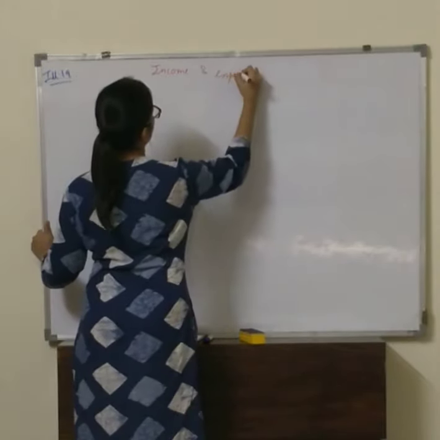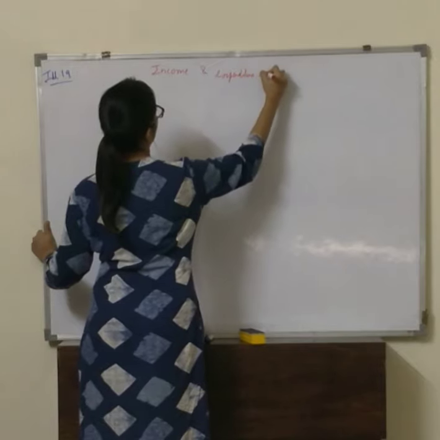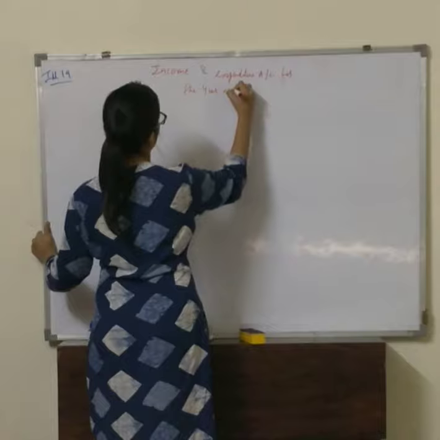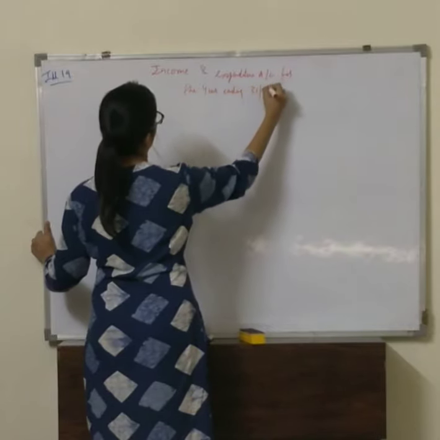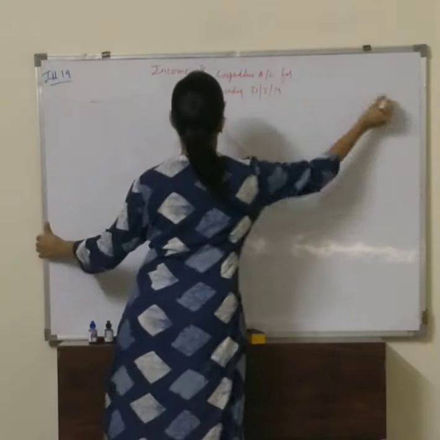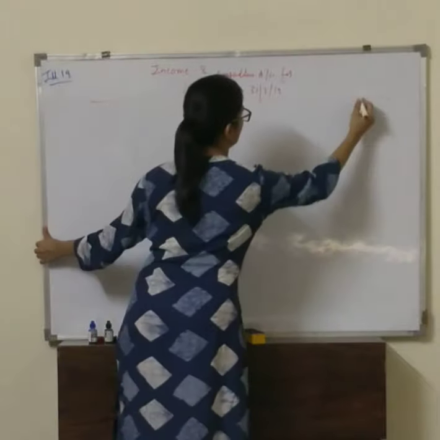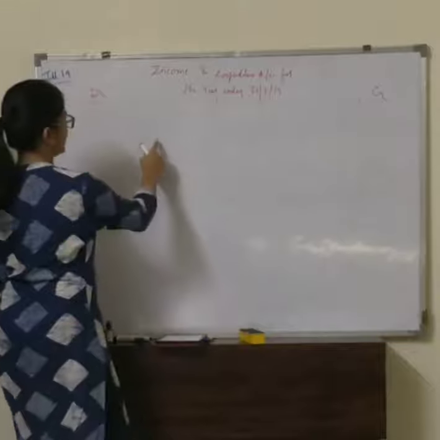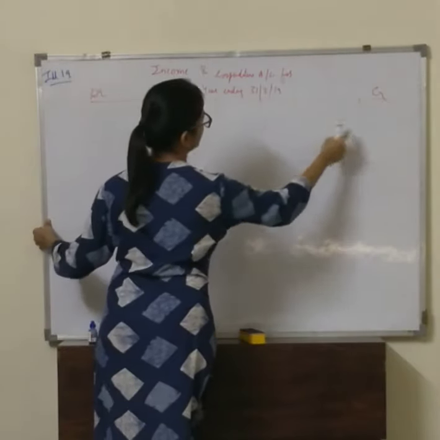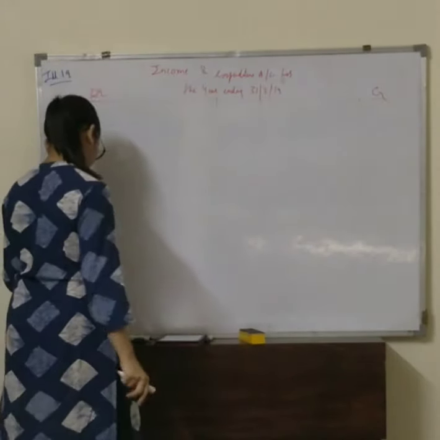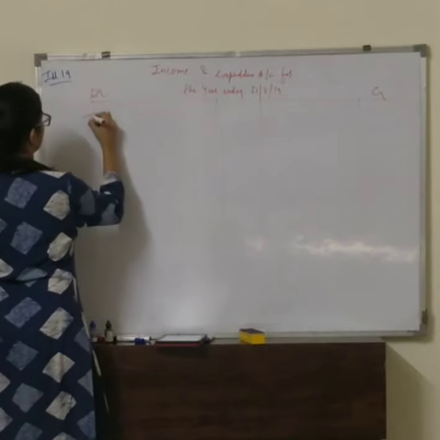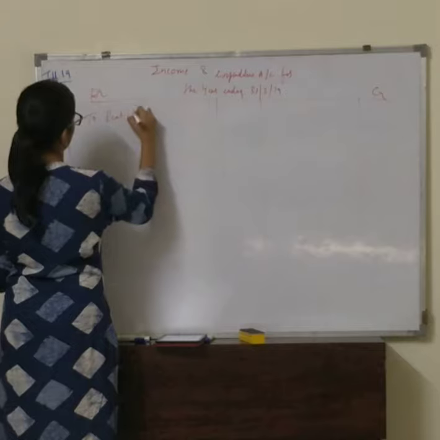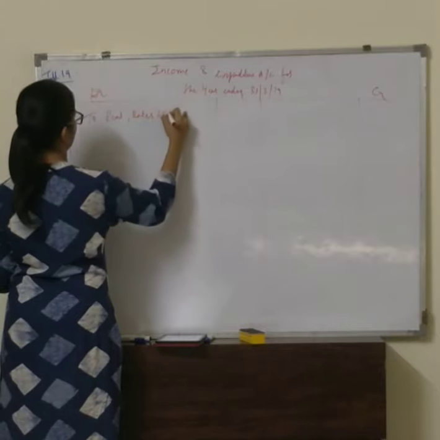So income and expenditure account for the year ending 31st March 2019. We'll have debit side, credit side, expenditure, amount, income, amount. So first thing on the expenditure side is rent, rates and taxes.